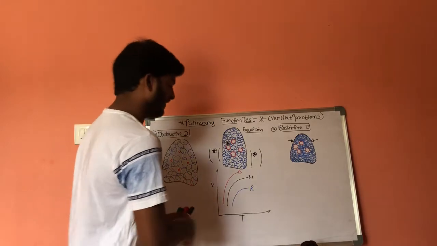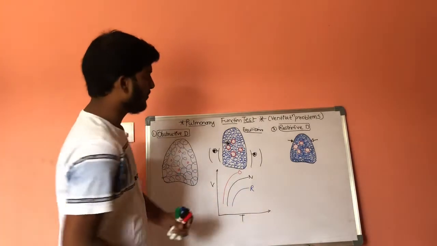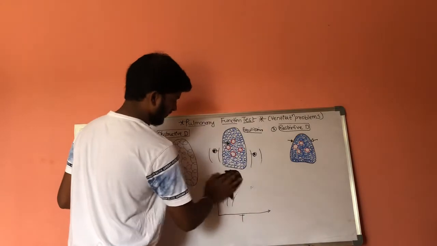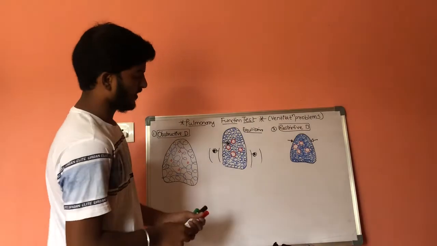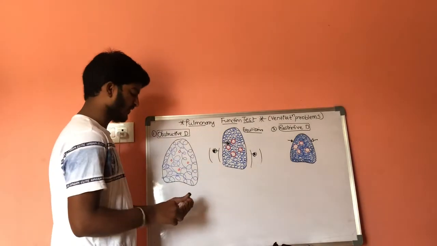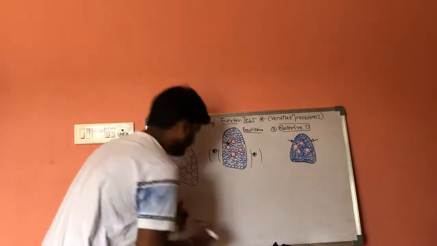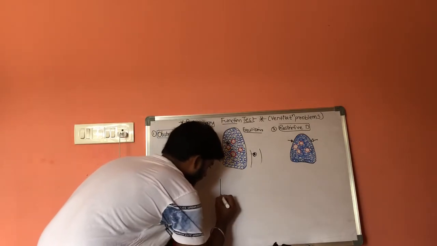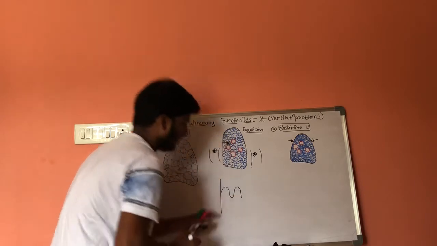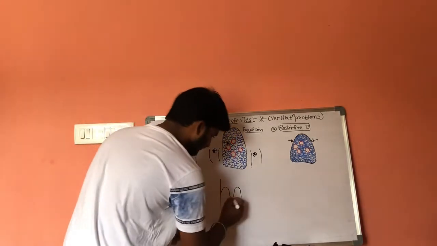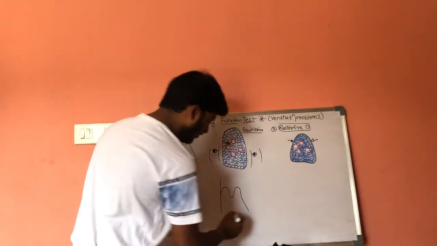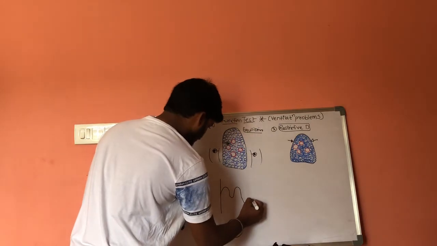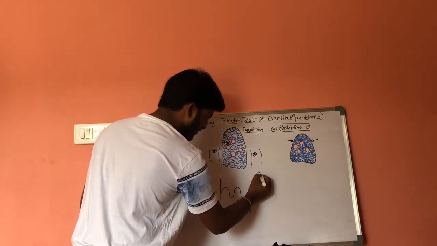Let us discuss the graph under spirometers. This is tidal volume, this is expiratory reserve volume, and this is inspiratory reserve volume.